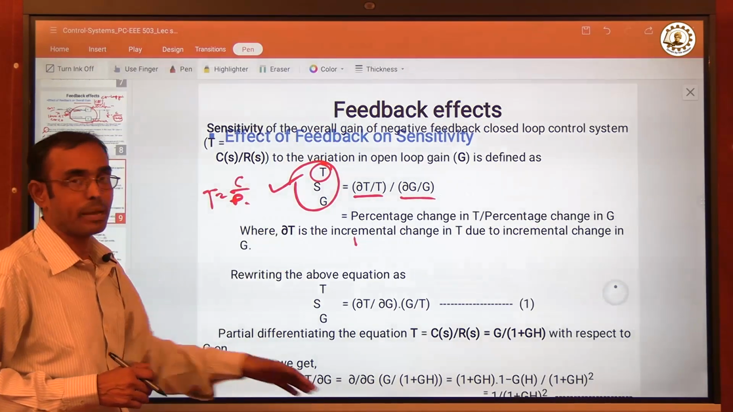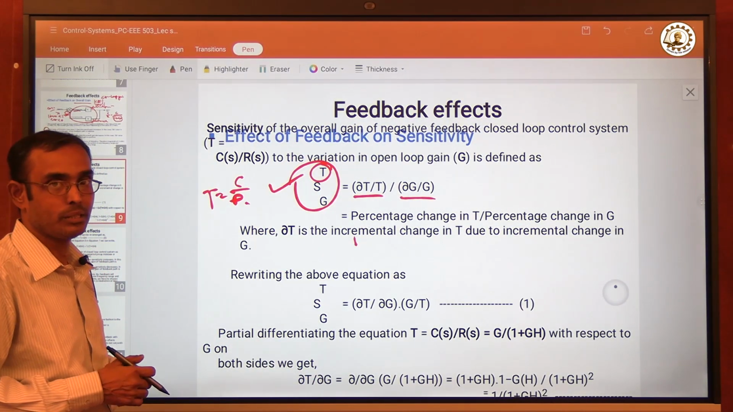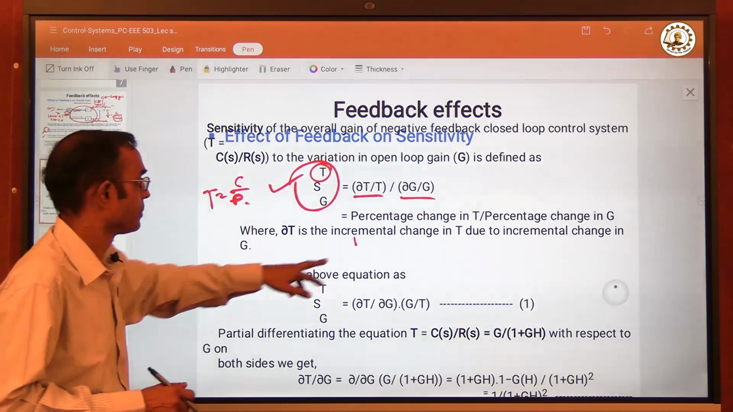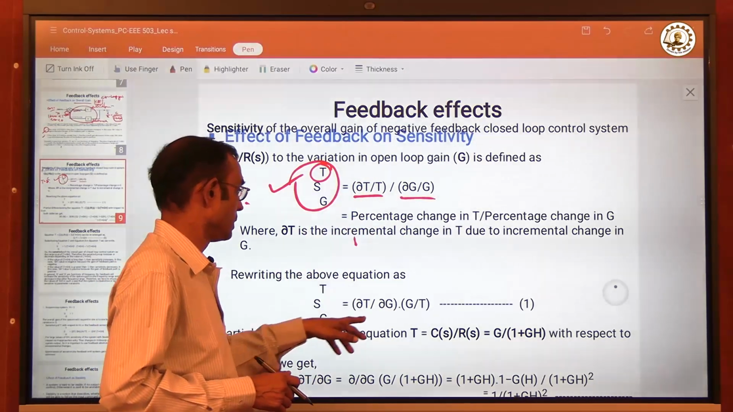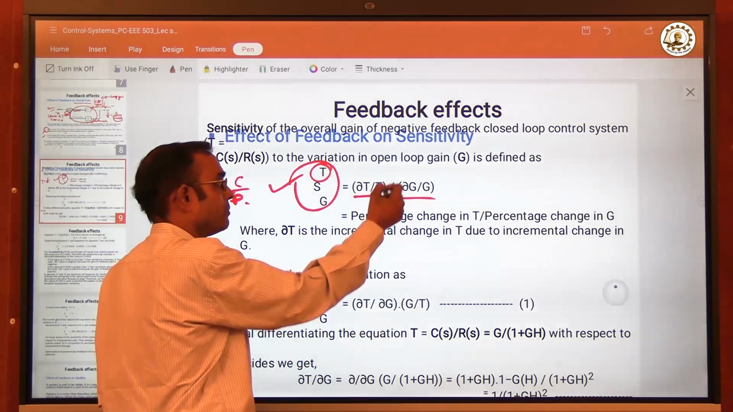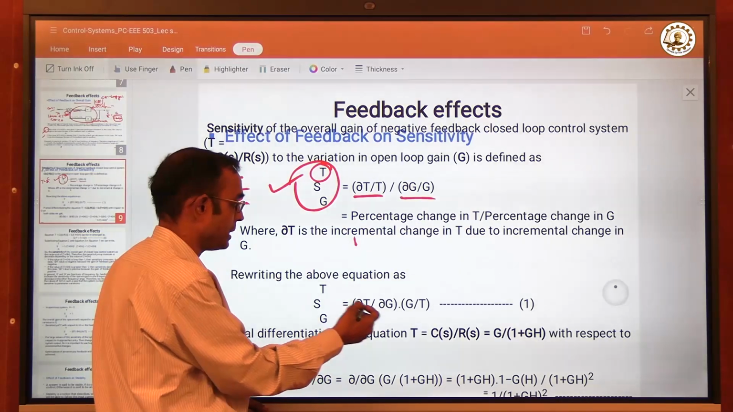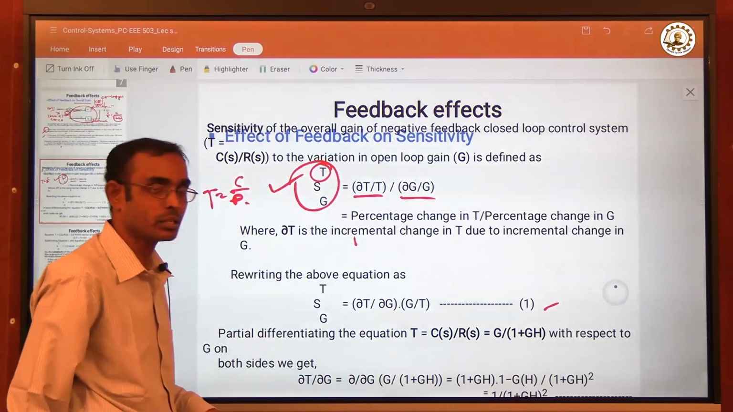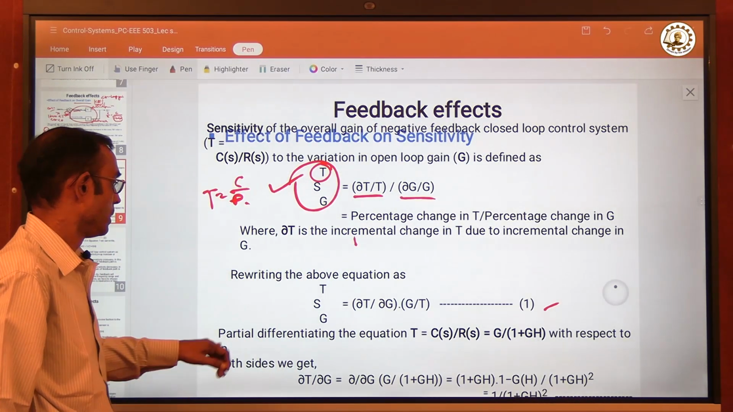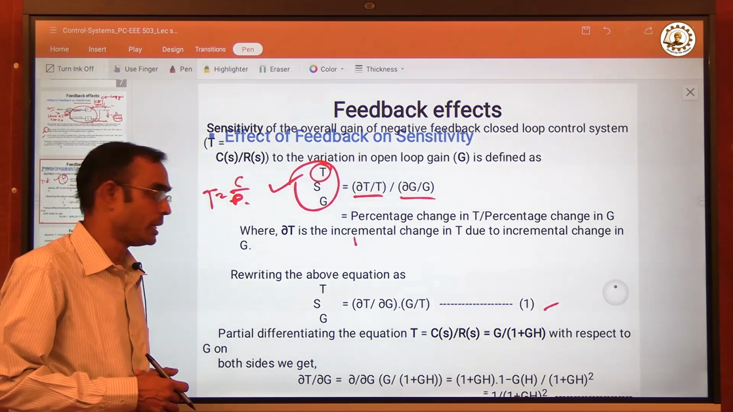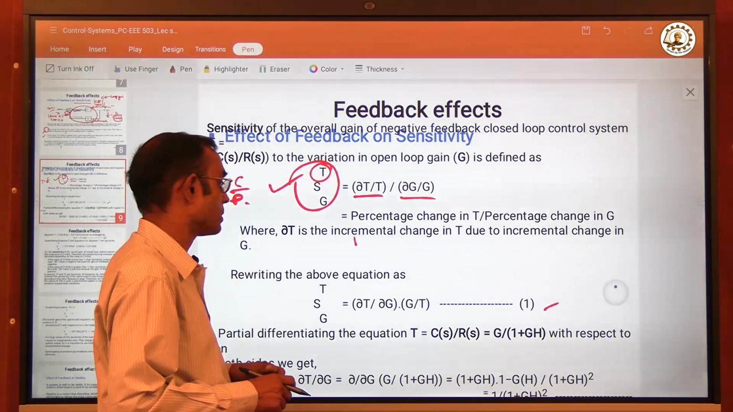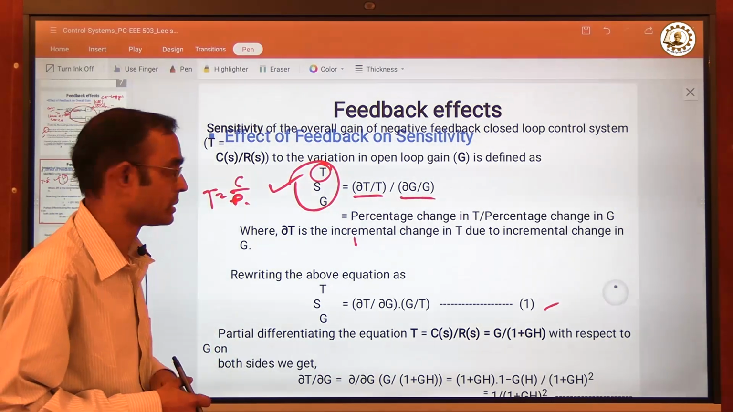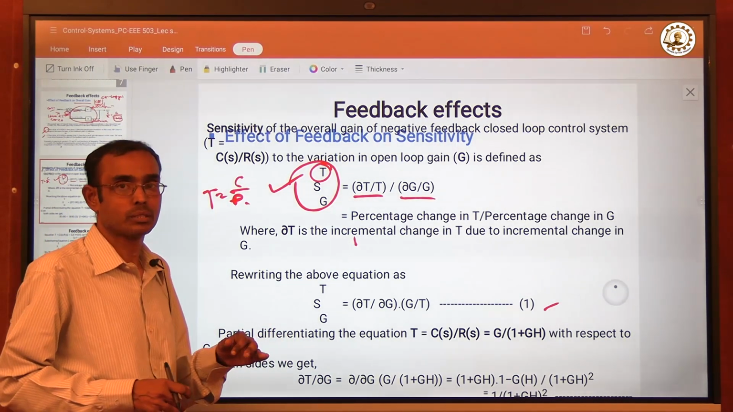Now, this is the mathematical analysis of this sensitivity concept. Rewriting the above equation, we manipulate it in this form: del T by T divided by del G by G can be written as del T by del G into G by T. So this is equation number 1. Now we partially differentiate, why partial differentiation? Because there are multiple parameters dependent on S. Therefore, partial differentiation is useful.